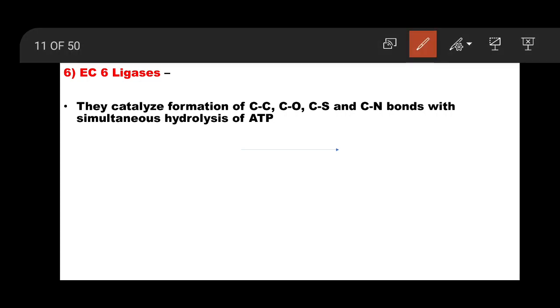So they catalyze formation, not breaking, please remember, formation of carbon-carbon bond, carbon-oxygen bond, carbon-sulfur bond, carbon-nitrogen bond. So this type of bonds they are making. So they catalyze formation of this type of bonds with simultaneous hydrolysis of ATP.